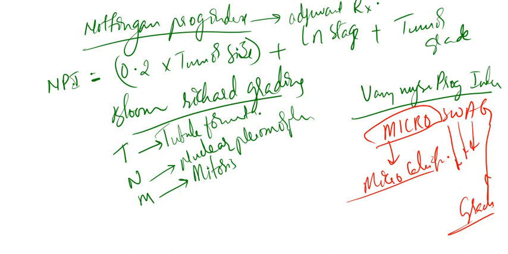Now, coming to an important aspect, that is sentinel lymph node biopsy. Previously, we had discussed, right? Sentinel means gatekeeper. Now, what is meant by sentinel? See, what is the first thing that we come across when we go to a house? The gate. Obviously, the gate is the first thing we come across when we go to someone's home.